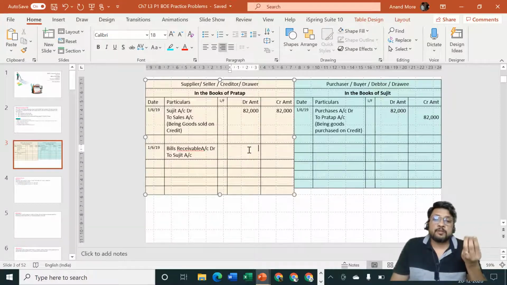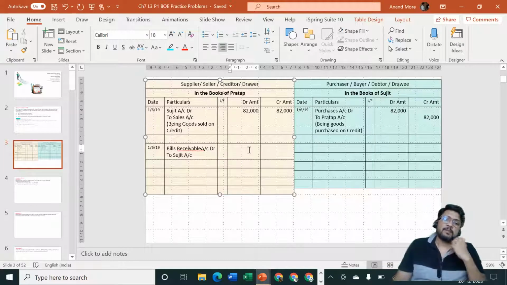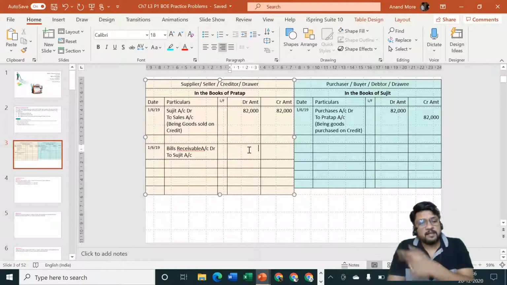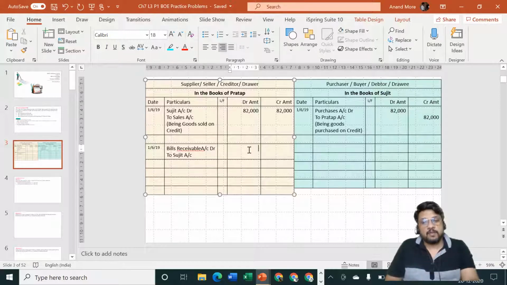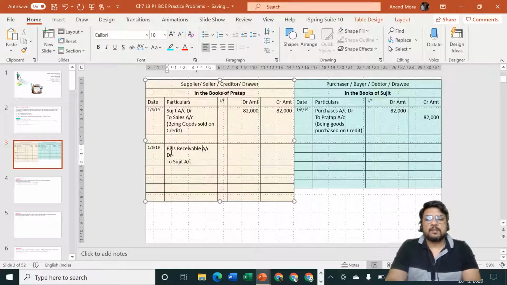This is also a negotiable instrument. We can use this negotiable instrument for the purpose of either discounting the same, or for the purpose of sending it to bank for collection, or for the purpose of endorsing it in favor of somebody else and settling our other transactions. So Sujit is the giver, and he is the giver of what? No cash, not a check, but a bill, which is a bill receivable for us. Clear to all of you? So the entry will be bills receivable account debit, to Sujit's account. I hope it is clear to all of you.